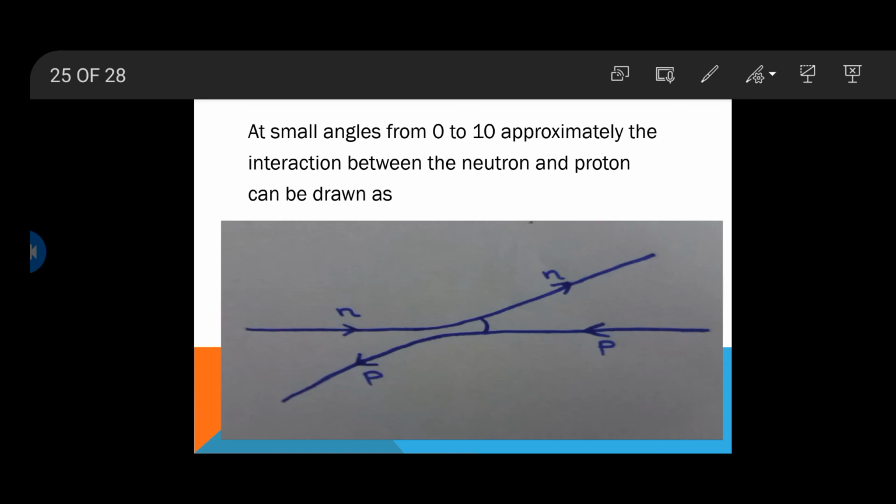So when the angle is small, their scattering is shown in the diagram. This is the scattering of neutron and proton at small angles.